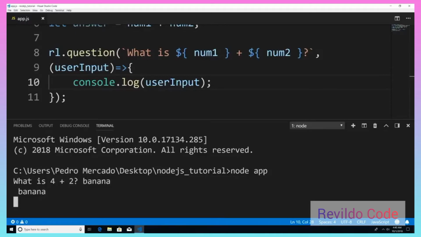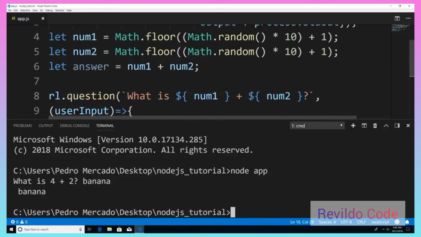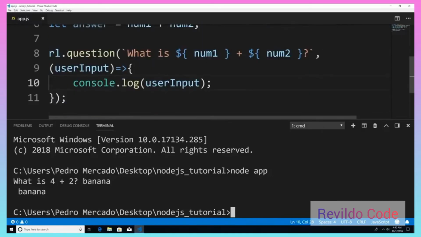It's important to note that if you take a look at our console, the application is still running. So I'm just going to hit Control C to break out of it. And what we need to do is actually close the readline interface when we're done using it. So in order to do that, let's actually add a couple of things.